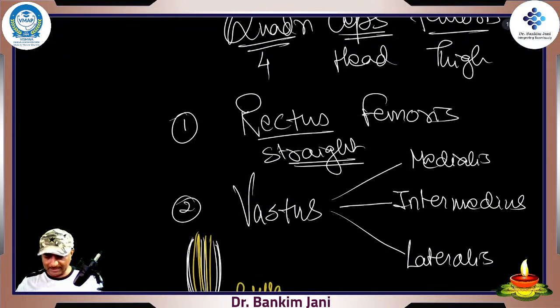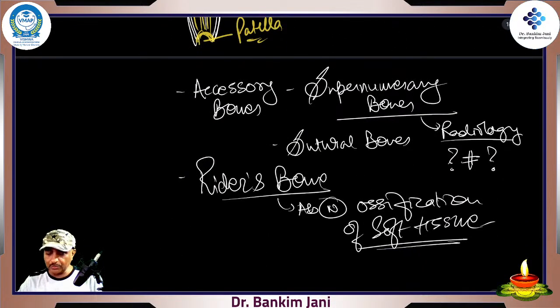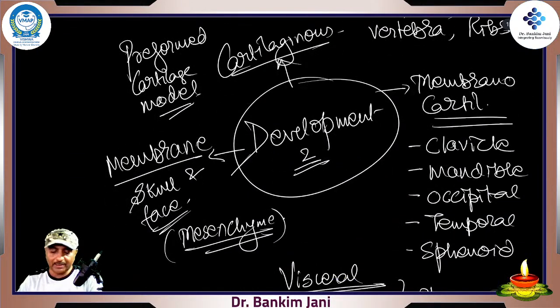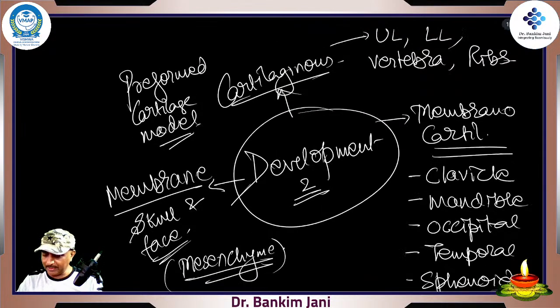Quadriceps, four muscles, right? One rectus and three vasti: medialis, intermedius, lateralis. Accessory supernumerary bones, which are developed because of some reason. Sutural bones are there and they can mimic a fracture. Rider's bone because of constant pressure. Development, either cartilaginous, membranous, or the combination. So membranous, which are like flat bones, skull and face. Cartilaginous, right, upper limb, lower limb, almost all the bones, vertebra, ribs.